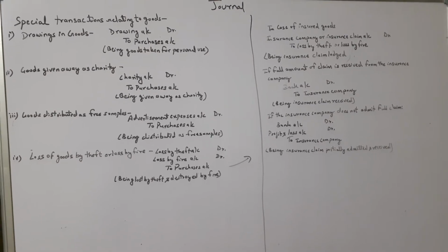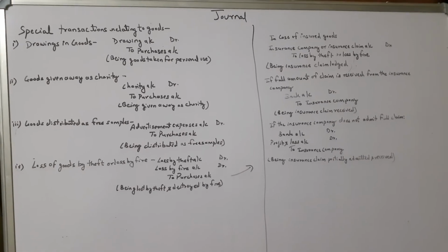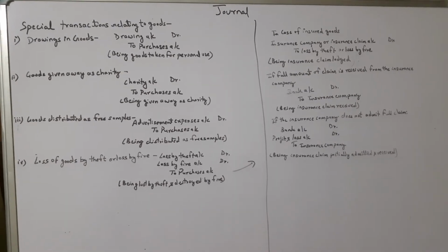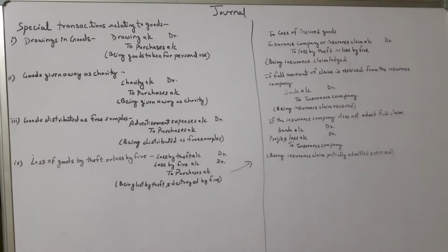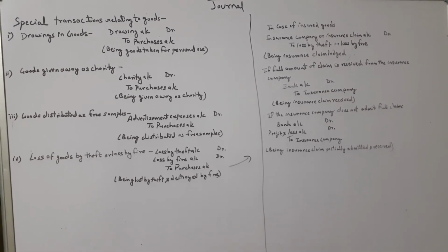Third, goods distributed as free samples. So these free samples will be debited against the account advertisement expenses. Advertisement expenses account debited to purchases account. Narration: being goods distributed as free samples.